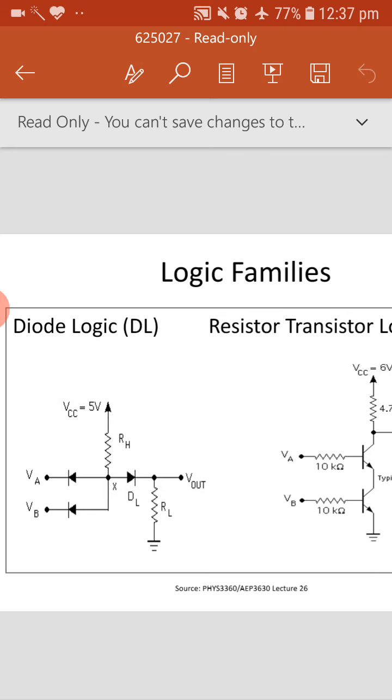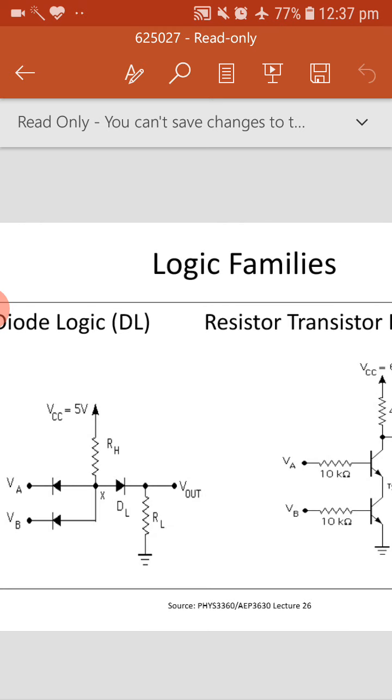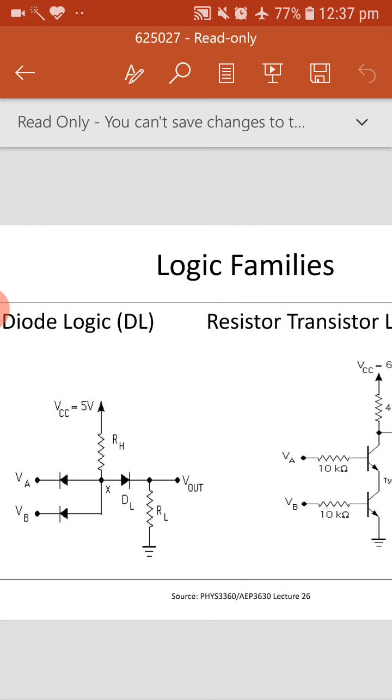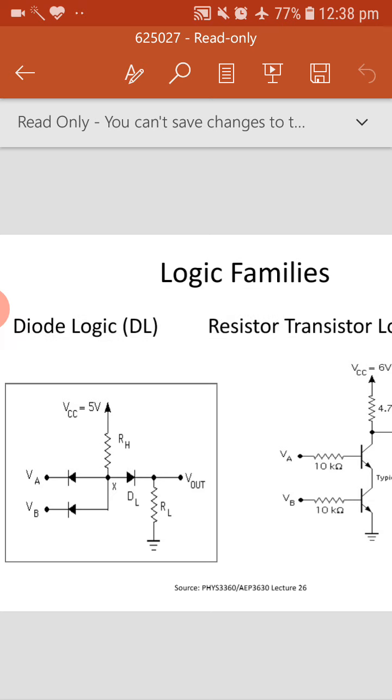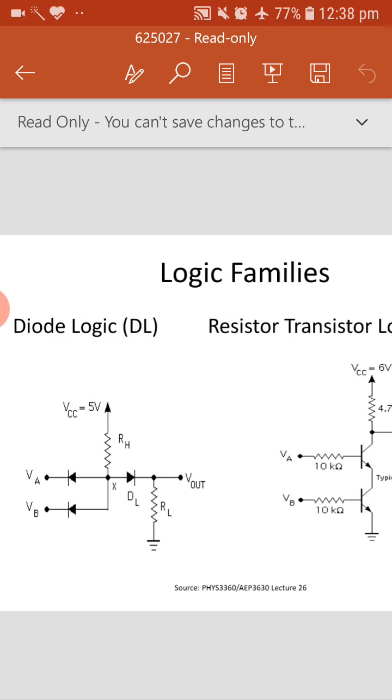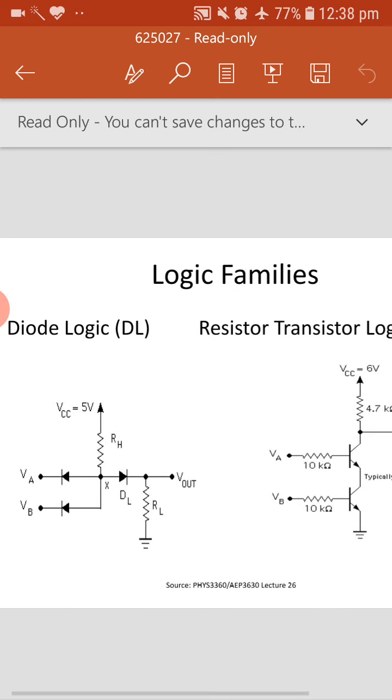Okay, now if both inputs are 0 0, the 5 volts is connected to ground and there will be no output, as the diode will not be active. Okay, if both the inputs are 1 1, then only 1 will be at the diode input at the X point, and the diode will conduct, and the voltage, that is 1, we are getting at the Vout. Means this will work as an AND gate. If you apply a 0 at any one input, the current flows through ground and there is no output at the Vout. So this circuit will work as an AND gate.